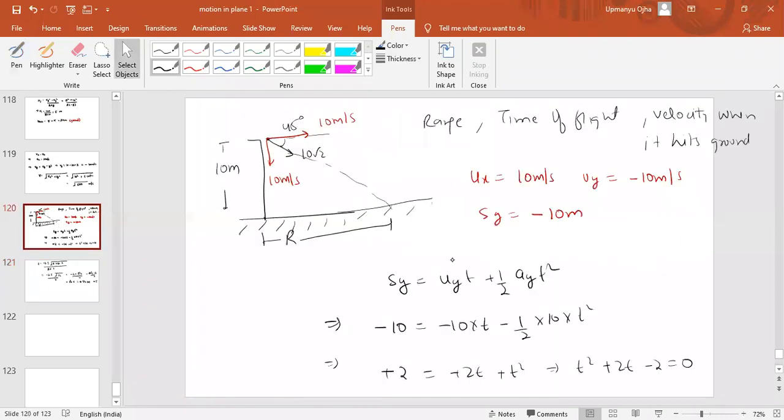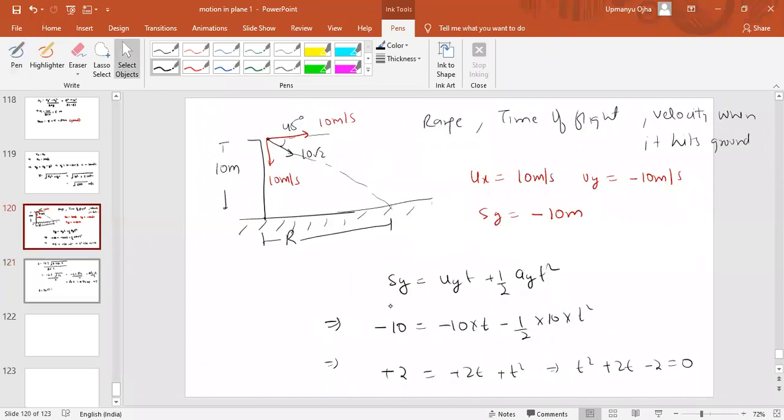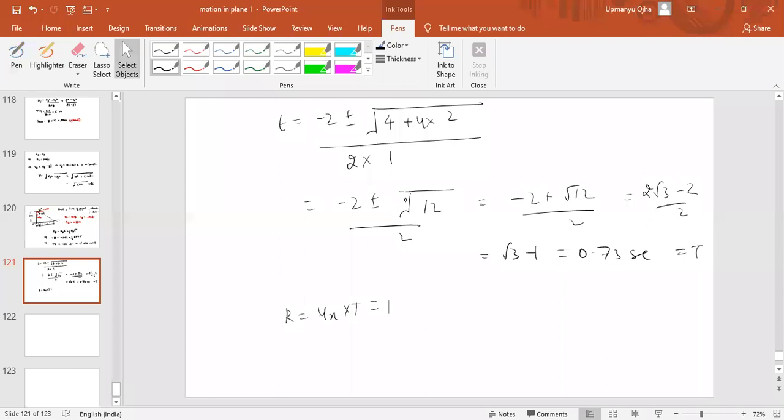Next thing we have to find is the range. So range will be equal to how much? Ux into t, which is 10 into 0.73 meters. 10 into 0.73 means 7.3 meters is the range. Now we can find the velocity also. There is no problem in finding velocity. Fine. So I hope you understand the concept here.